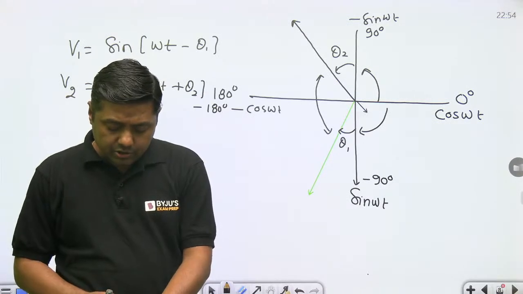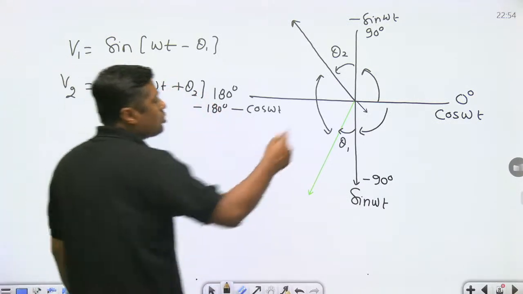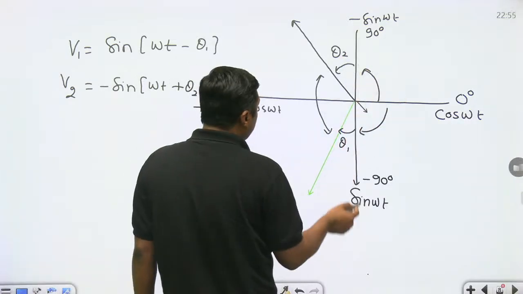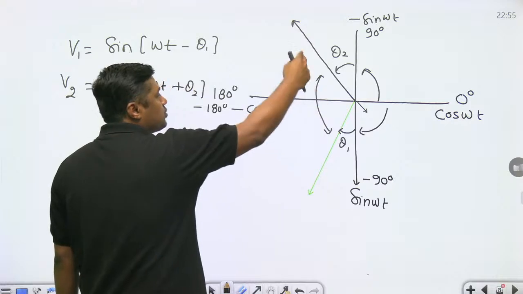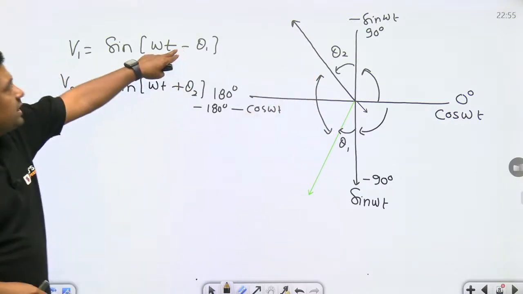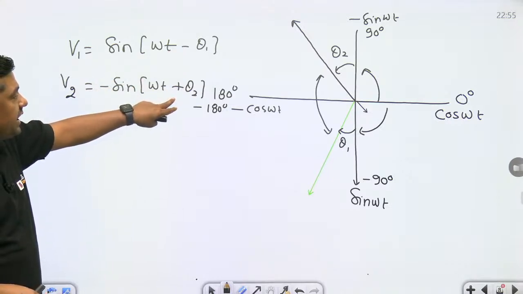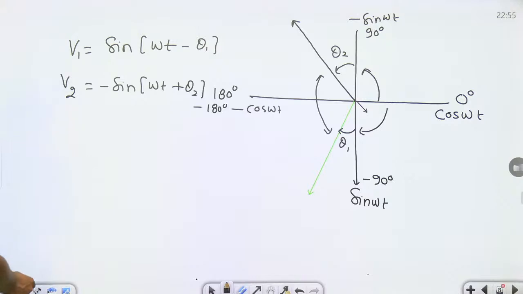Now let us come to the next question. We can use this diagram: cos omega t minus sin omega t, sin omega t minus cos omega t. Draw the phasor, get the angle between these two phasors, and that is the answer. If it is a minus, then it is a clockwise direction. If it is a plus, then it is an anti-clockwise direction, and that is the value. Okay, then next question.